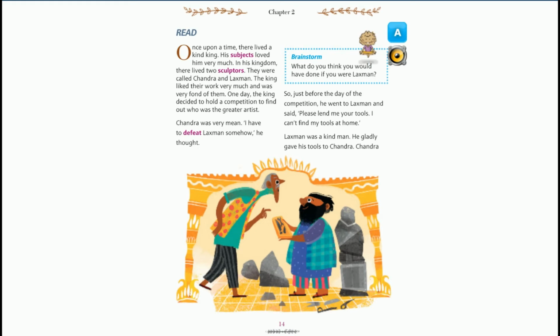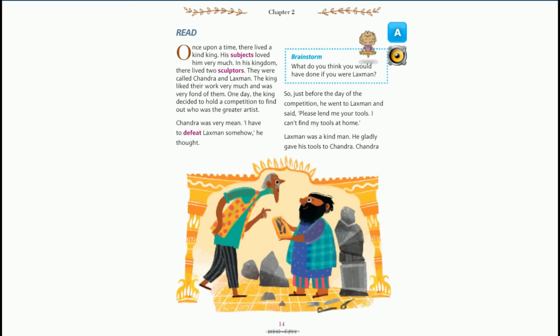Lend me means to give something to someone to use for some period of time. Yes, anything given to someone to use for a short time is called lend, L-E-N-D, lend. Here Chandra asked to use Lakshman's tools for some period of time. Tools which are used to create sculptures.